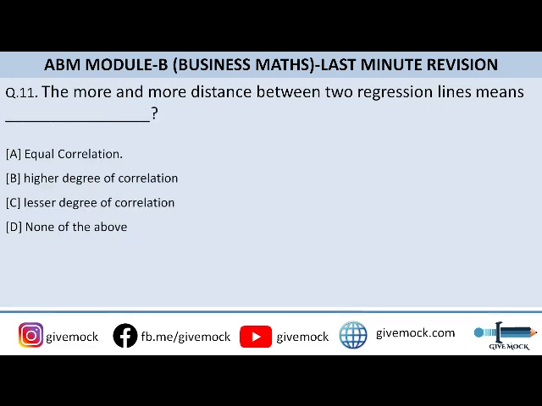The more and more distance between two regression lines means. Option A is equal correlation, option B is higher degree of correlation, option C is lesser degree of correlation, and option D is none of the above. So the correct answer is option C, that is lesser degree of correlation. Okay, question number 12 now.